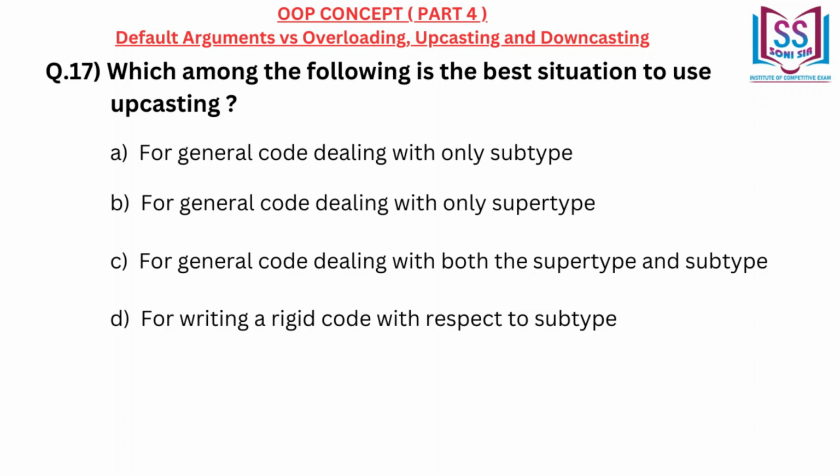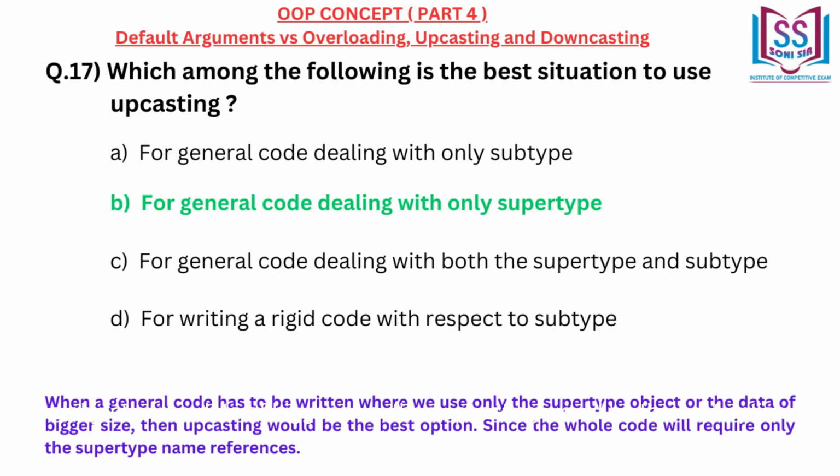A. For general code dealing with only subtype. B. For general code dealing with only supertype. C. For general code dealing with both the supertype and subtype. D. For writing a rigid code with respect to subtype. Correct answer B. For general code dealing with only supertype.